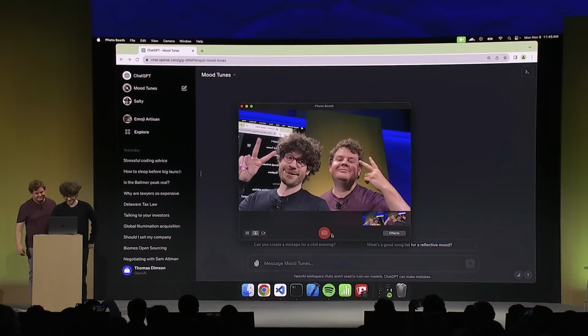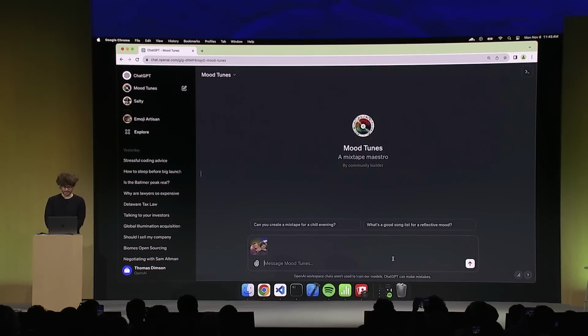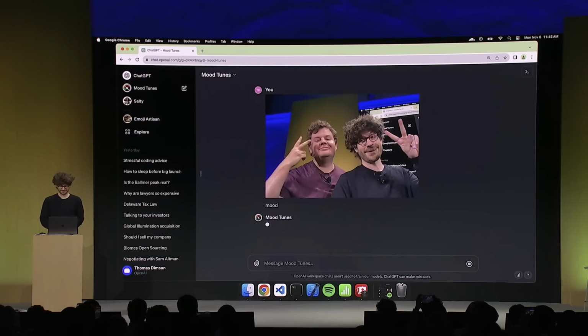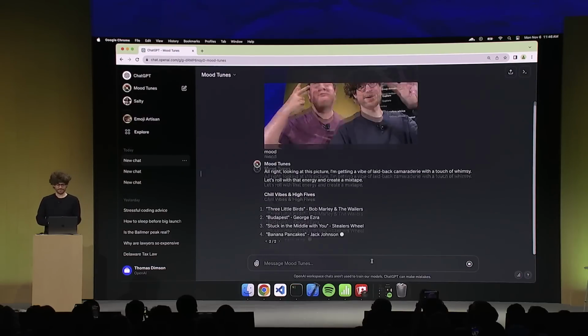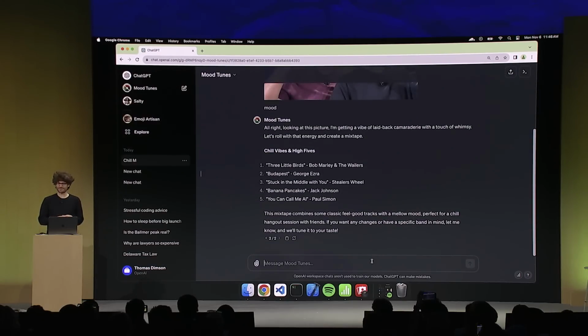Okay, so let me drag and drop this down here. And I'm going to say mood. Behind the scenes, the vision engines are kicking in, trying to understand exactly what's going on. Perfect. Looking at this picture, I'm getting a laid-back camaraderie with a touch of whimsy. Let's roll with that energy and create a mixtape.